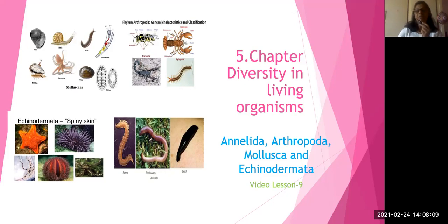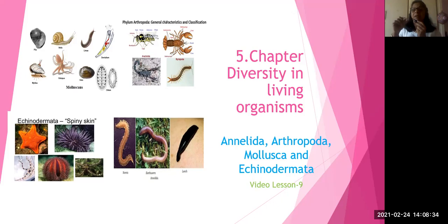First, we are going to discuss annelids. Annulus, in Greek, annulus means ring-like structures. I think you might have seen earthworm, even leech. The earthworm and leech are having lines on the body. So what are the lines?